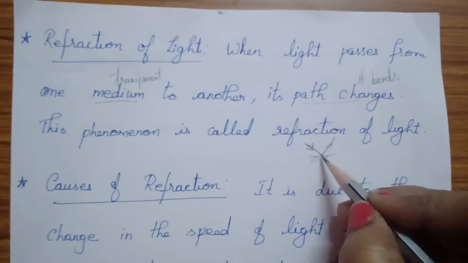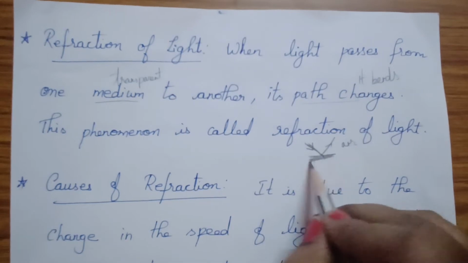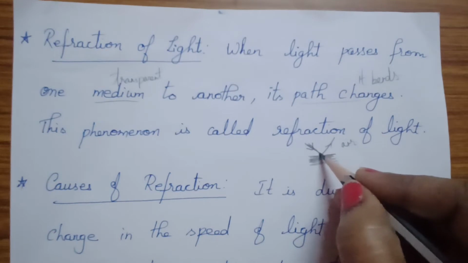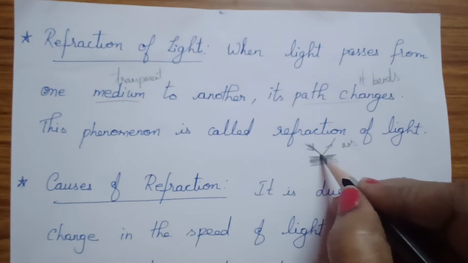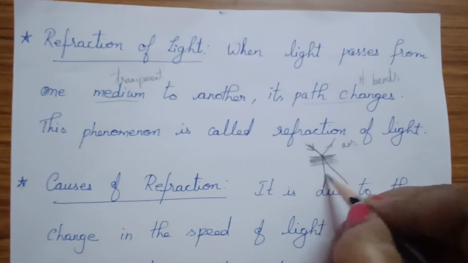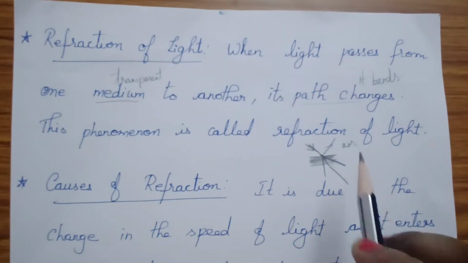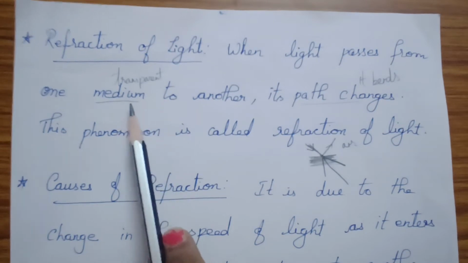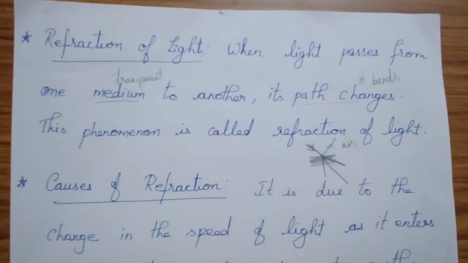For example, this is the air medium, and this is another medium. When it enters this medium, it changes its path. We know that light travels in a straight path, so it has to go like that. But when it enters another medium, its path may change. It may go like this or it may go like this. There will be a slight change in that. That is the bending of the light. That is called refraction of light. When light passes from one transparent medium to another transparent medium, its path changes. This phenomenon is called refraction of light.